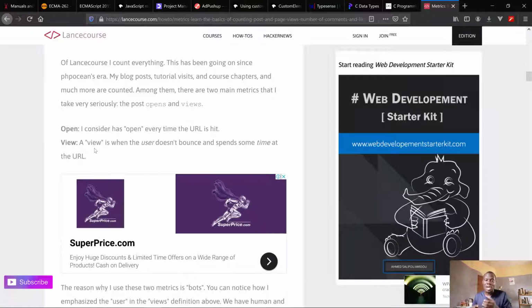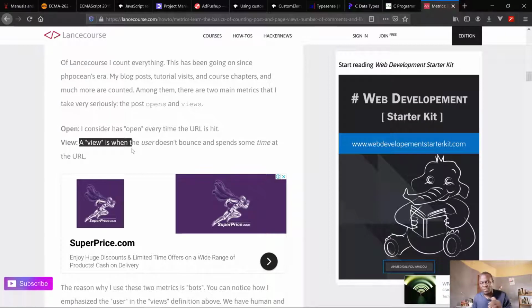In solution B, I consider some visits to be what I call opens, and some visits to be actual views. An open is every single hit you make of the URL, so if you refresh the page several times, it records all these opens. But a view must be considered after a certain time spent on the page.